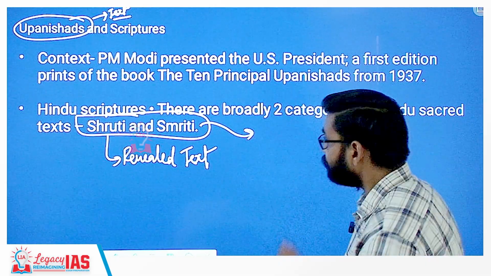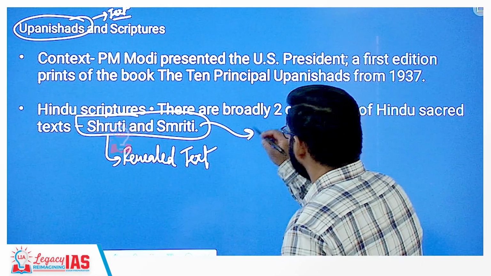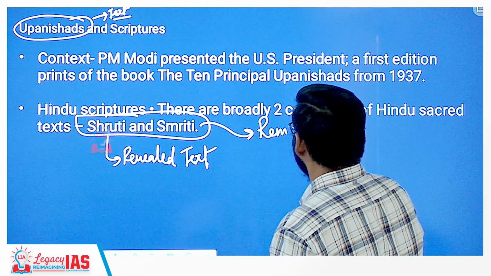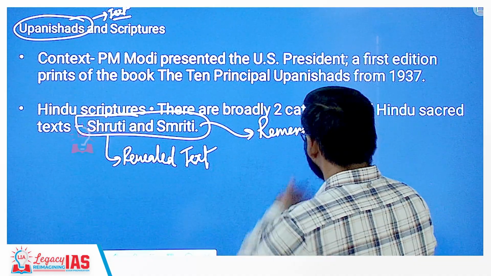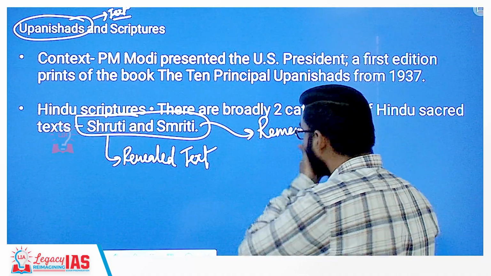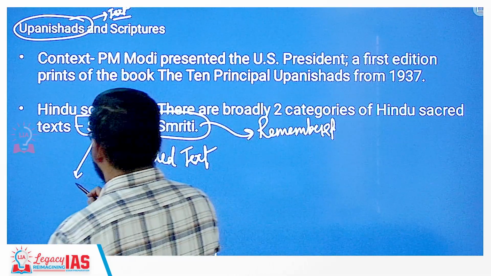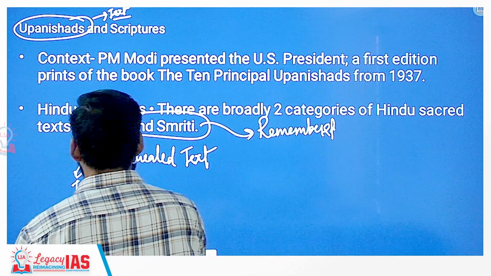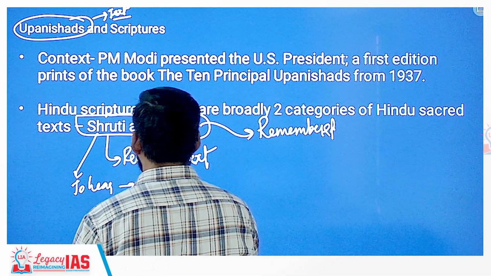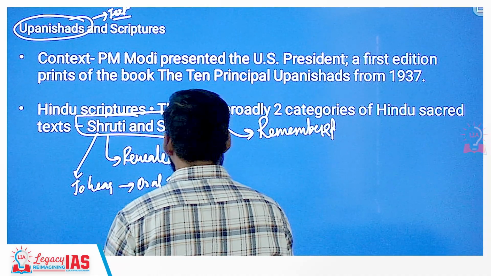Smriti means remembered. Shruti means to hear, that means oral tradition of knowledge. Oral tradition.